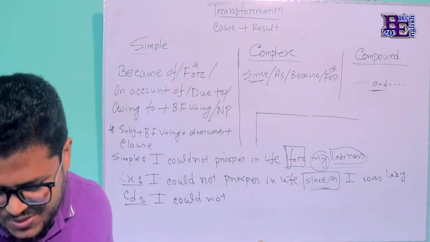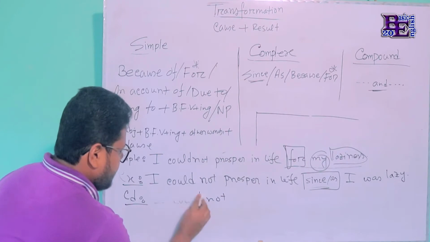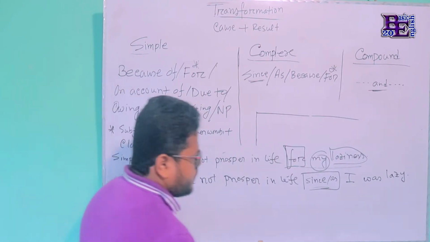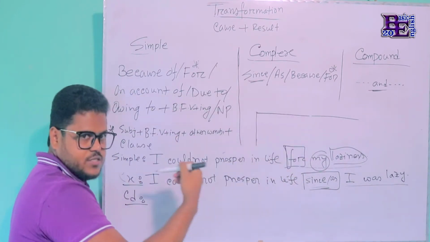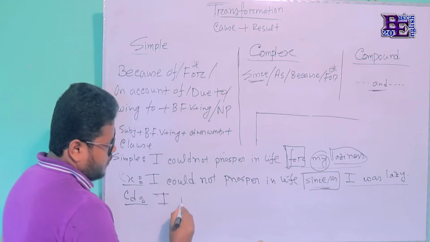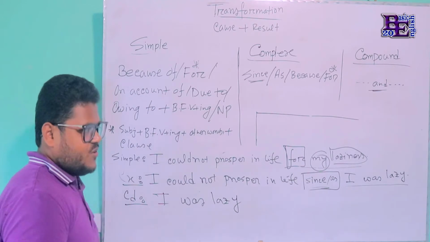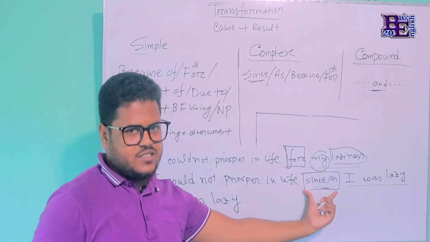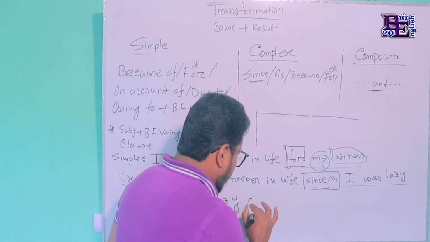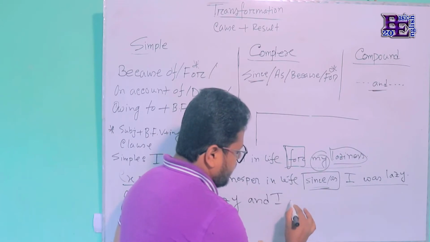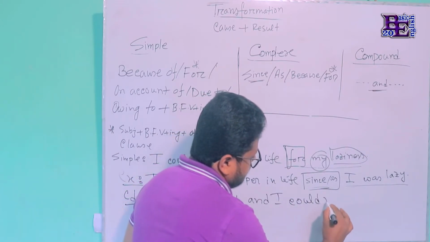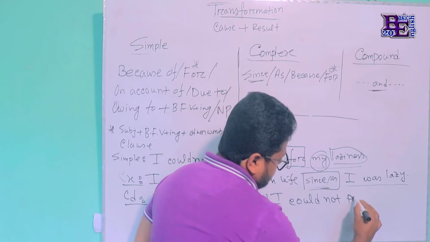So first of all, this part will come first, that is, I was lazy, and then we have to use and in place of since or as. And I could not prosper in life.